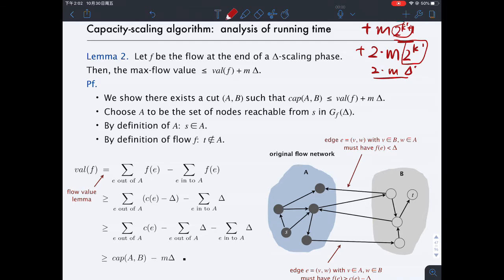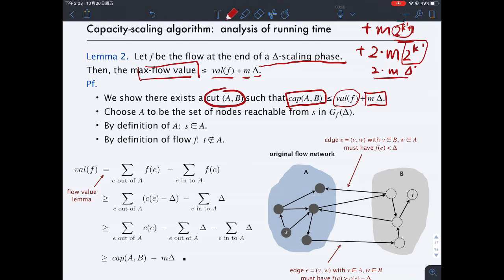Lemma 2 says: let f be the flow at the end of the delta scaling phase. Then I have an upper bound on the maximum flow in terms of the value we have so far, the number of edges, and delta. Our proof just needs to find a cut such that the capacity of the cut is at most the value of our current flow plus m times delta. By the weak duality we did in the last lecture, the capacity of any cut is an upper bound of the value of the maximum flow. So by showing this, we show that the max flow is less than the value of f plus m times delta.